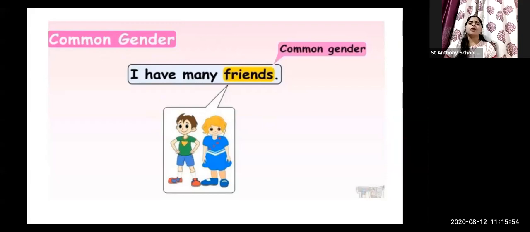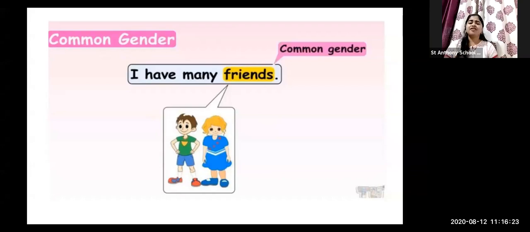Here, without saying that I have two friends that are girls and two friends that are boys, I have not made this discrimination. What I said was, I have many friends. Maybe some friends are boys and some friends are girls. So the word friend is common for girl and boy both, and that is why it's called a common gender noun.